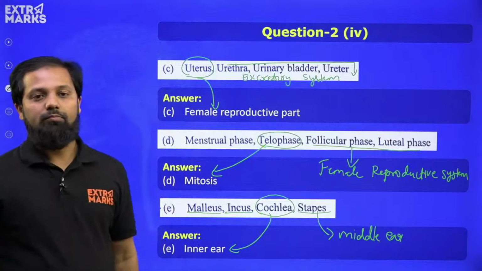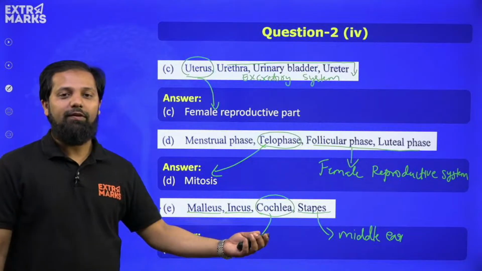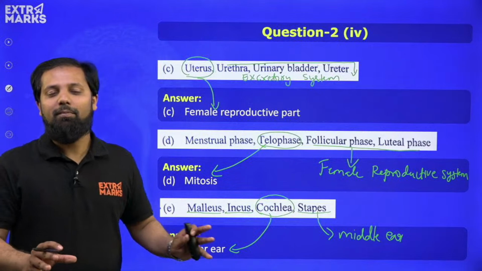Hence, cochlea is the odd word out of the following. So I hope this is again pretty easy.